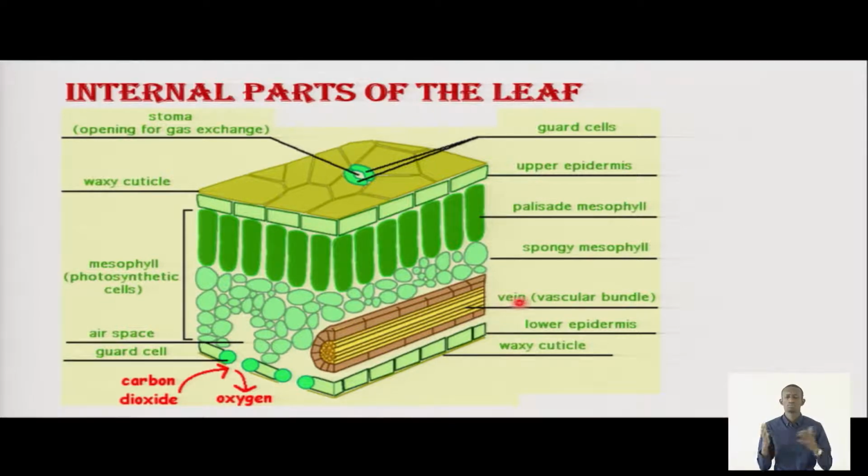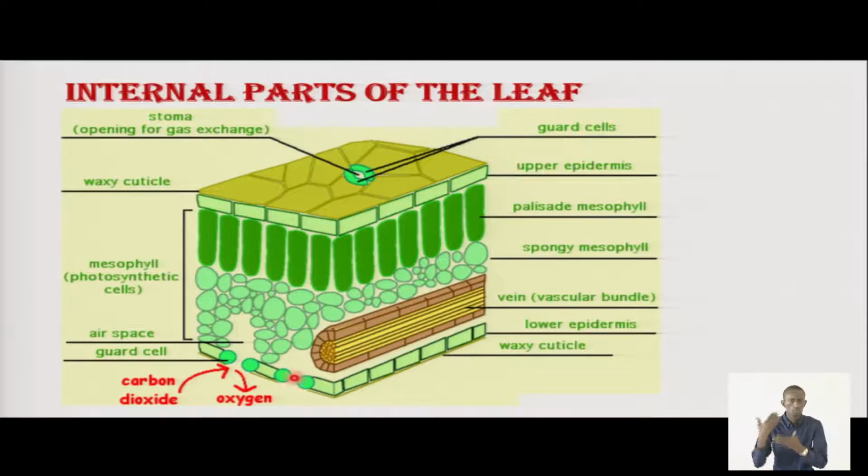Then we have veins. These are the vascular bundles we talked about, xylem and phloem. These are responsible for transporting mineral salts, water, and food from one part of the plant to another. We have the lower epidermis for protecting these cells. We also have the waxy cuticle we talked about.